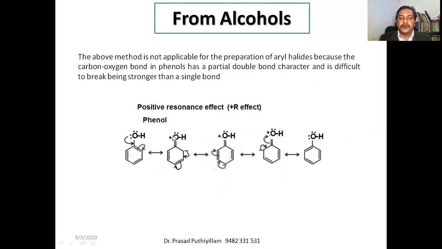Whereas if someone pushes the hydroxyl group, then it will react fast. Here, the aromatic nature keeps the hydroxyl group even closer to the benzene ring. That means it is not that reactive. Therefore, all these methods cannot be used to get the corresponding aryl halide.